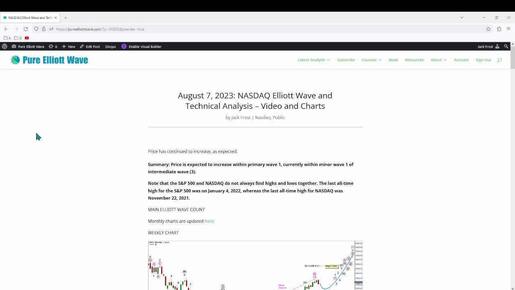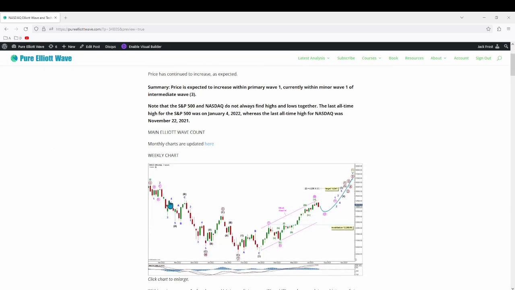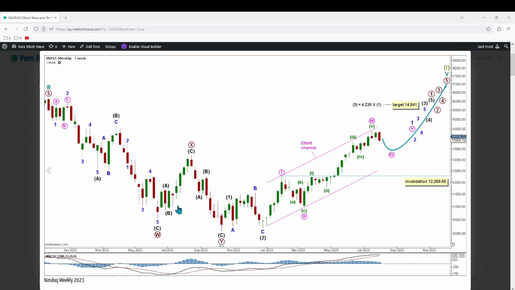Overall price has continued to increase as expected by both Elliott wave counts and technical analysis. We are currently expecting a small corrective movement, as you can see on this weekly chart here, with minute wave 3 potentially over here. Now expecting a corrective movement for minute wave 4 within minor wave 1. This wave count expects cycle wave 4 over at this low, with price now increasing with intermediate waves 1 and 2 over here. Now expecting an increase for minor wave 1 within intermediate wave 3.